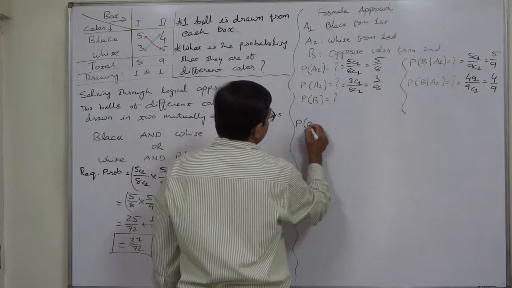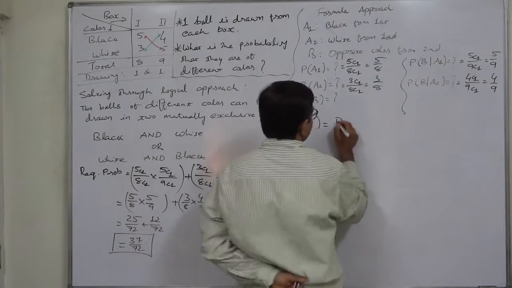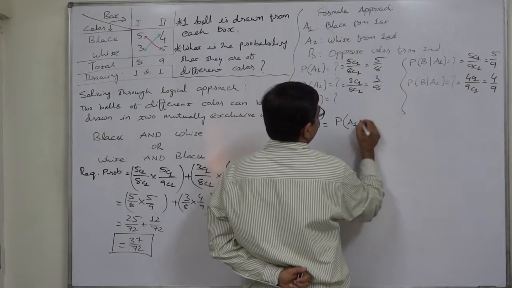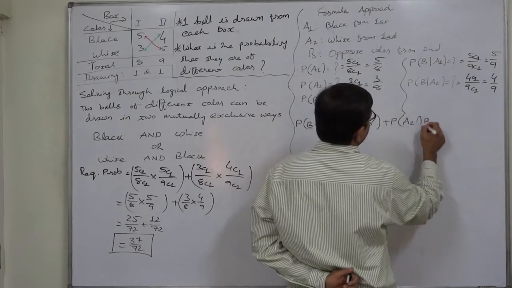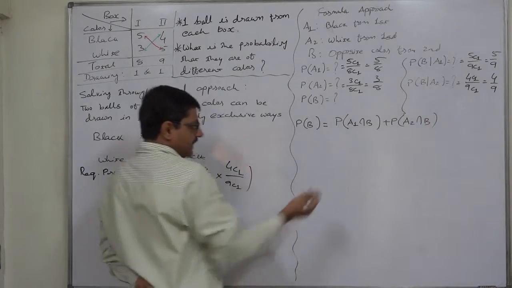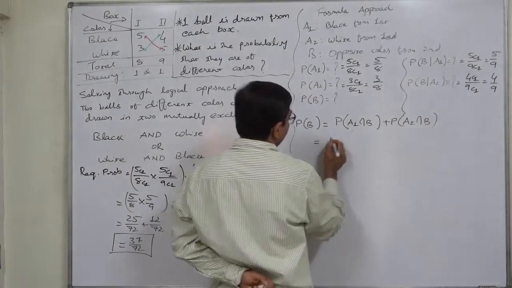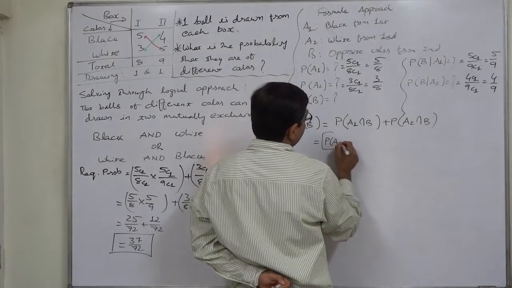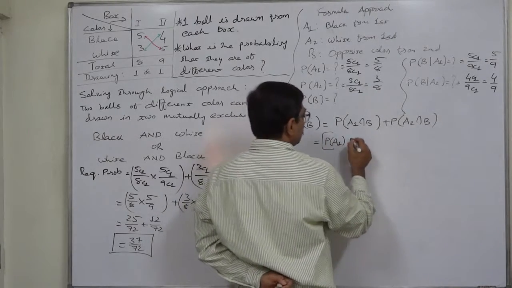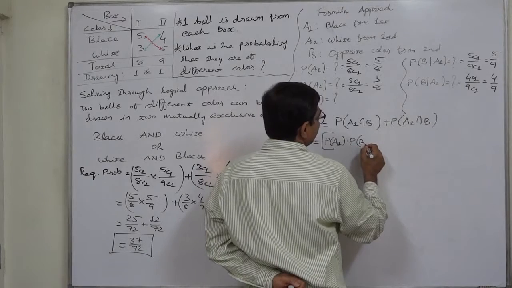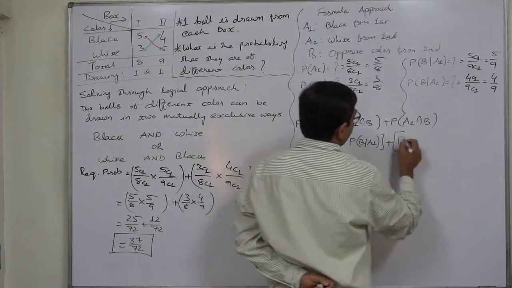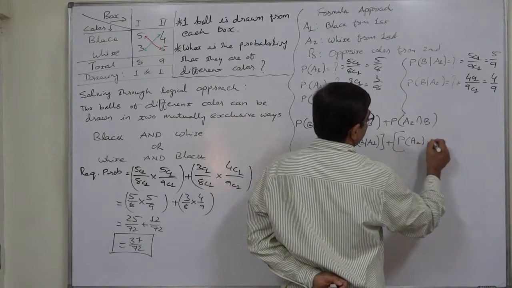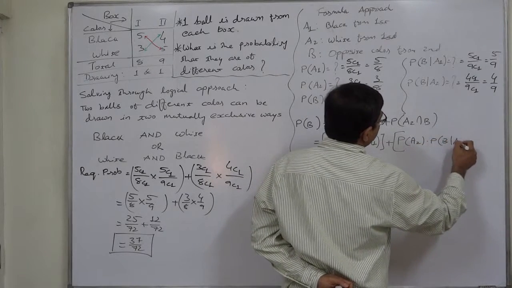Now P of B is possible in 2 mutually exclusive ways: P of A1 intersection B plus P of A2 intersection B. Using the multiplication law, this is P of A1 into P of B given A1, plus P of A2 into P of B given A2.